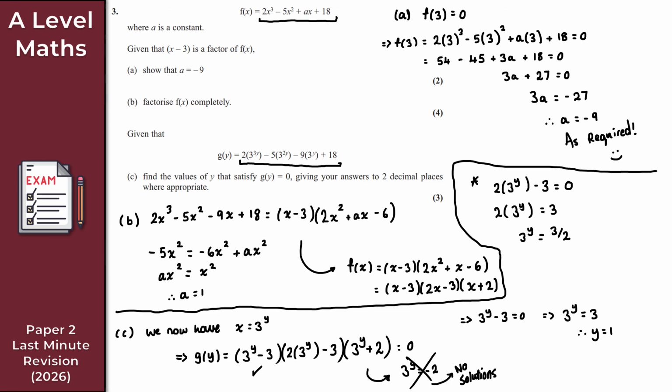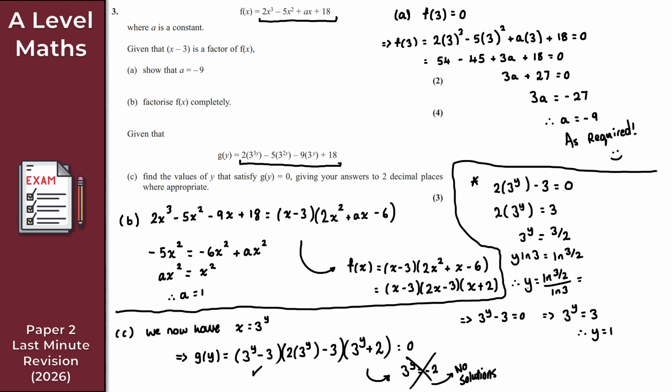Obviously, whatever base you want to take here for your logarithm is absolutely fine, but generally I just prefer to work with the natural logarithm, natty logs. So we take natural logs of both sides. On the left-hand side here, that would be ln 3 to the y, so I can bring the y down in front. That gives me y ln 3 is equal to ln 3 over 2, like so. So therefore, y here is equal to ln 3 over 2 over ln 3. Apologies, by the way, this is really not neat.